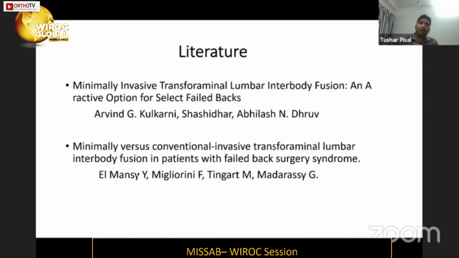So why MIS in revision cases? This was the paper where I worked with Dr. Kulkarni. I was a part of a few cases of this paper where we did MIS surgeries. Initially, I used to think that we can do an open surgery and we can do a thorough decompression. But I have seen a significant number of revision cases with Dr. Kulkarni, and after that, my view for MIS revision surgery has changed.